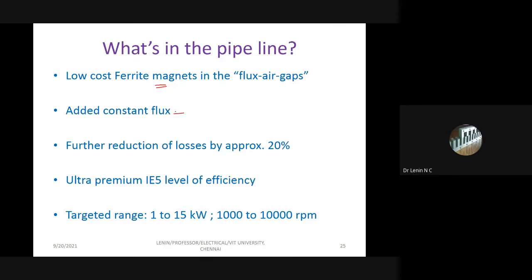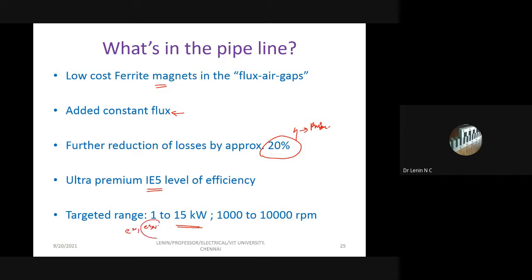And we need to increase the flux so that the power density, that is the sizing of the machine, decreases. And we are planning to further reduce the losses by 20% so that efficiency is also going to be much closer to PMSM. We are planning for reaching international efficiency level of IE5. And we are targeting E two-wheelers and E three-wheelers.